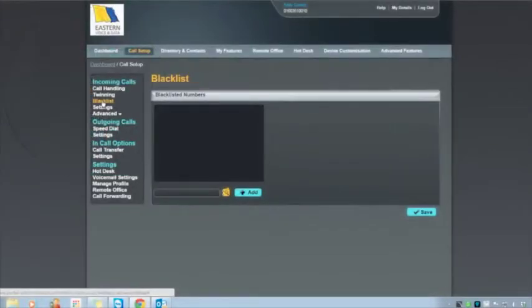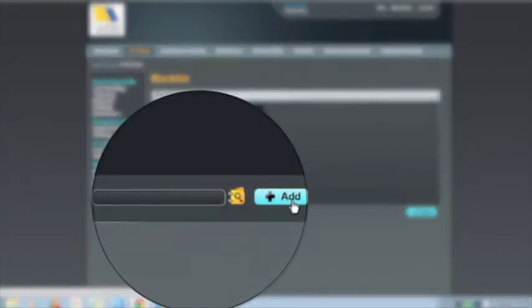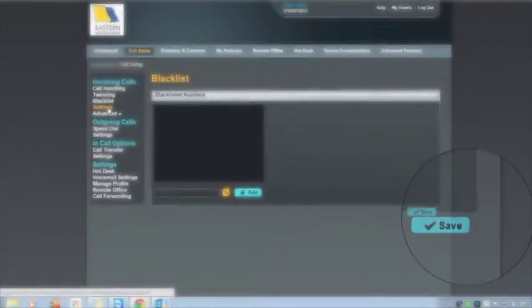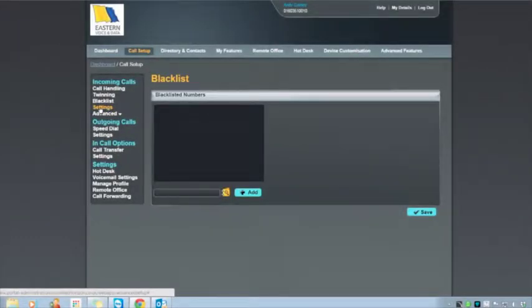Blacklisting. If you don't want someone to ring you, put their number in here, click add, click save. All they'll get is constant ringing. Your phone won't ring. They won't have any idea, but they won't get through to you.